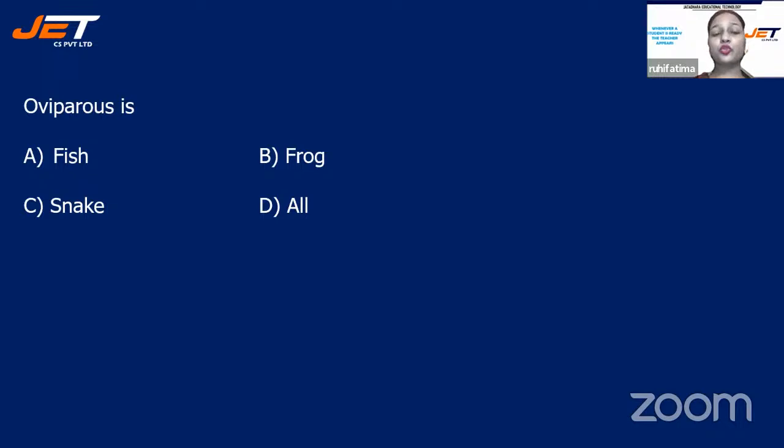We have our first question: oviparous is. Your options are fish, frog, snake, or all. Children, what are oviparous animals? Oviparous animals are egg-laying animals. We know that fish also lays eggs, and frog and snake both lay eggs. So the correct answer will be option D, all.